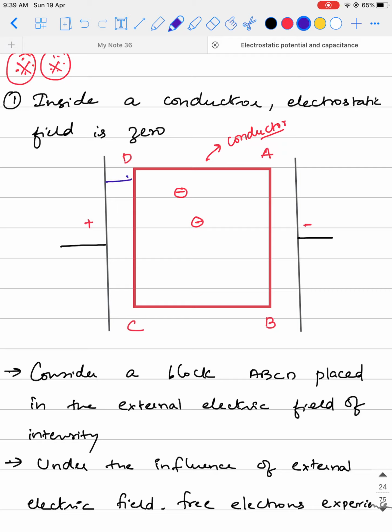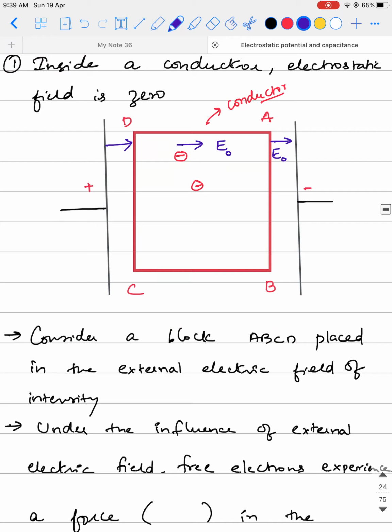The electric field is from the positive to the negative charge. So the electric field is going to be like this. So inside also the electric field will be like this. So let's call this external electric field as E naught. So let this be E naught.